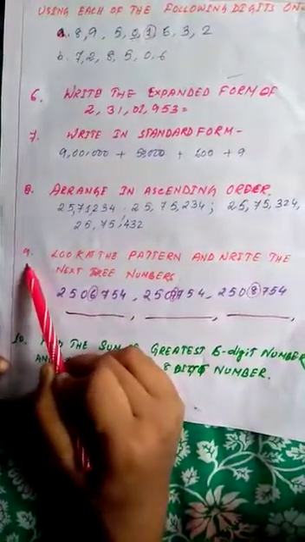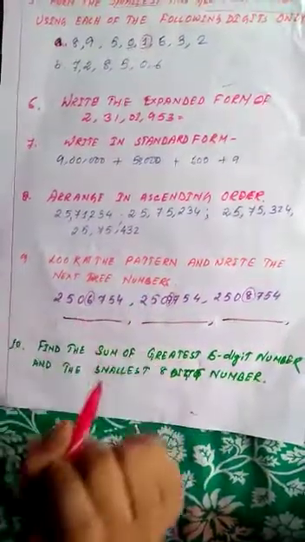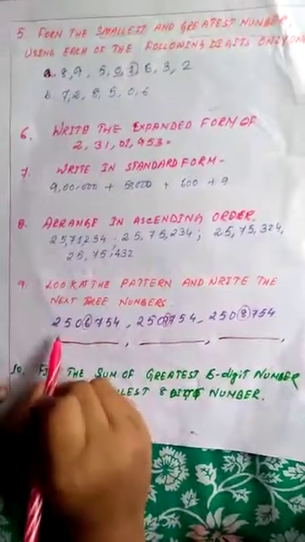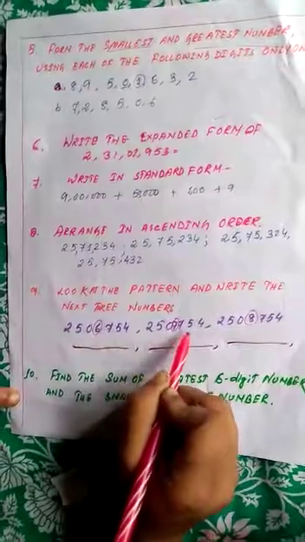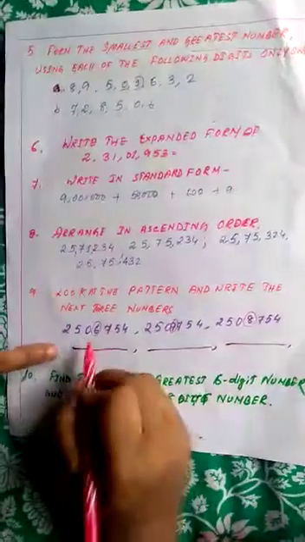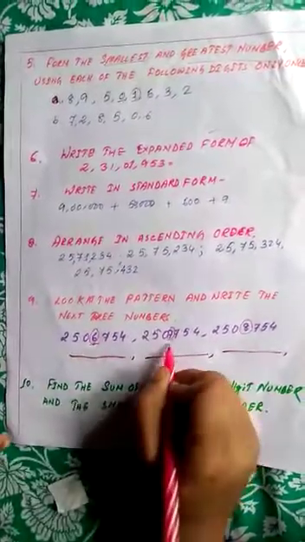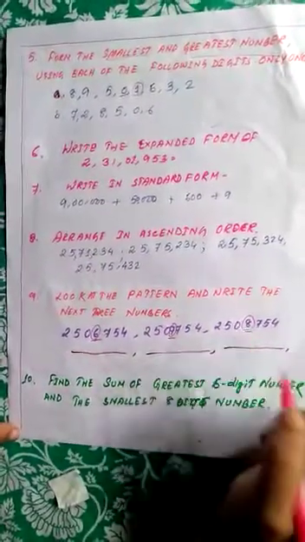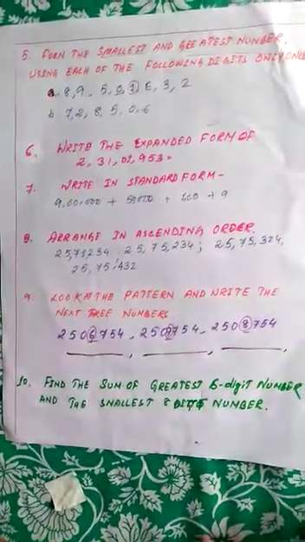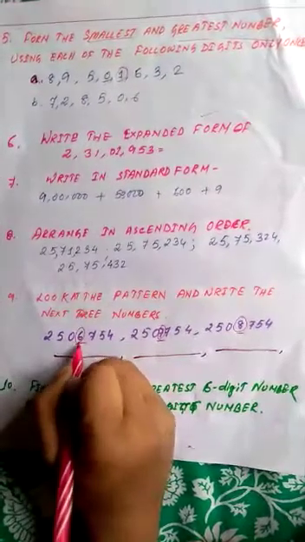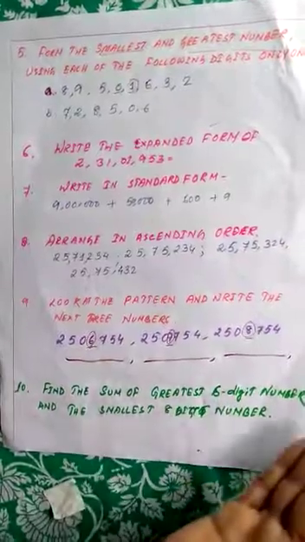Question 9: look at the pattern and write the next 3 numbers. This one I will explain a little bit. See here, 250674 and 2507754. You can see all the digits are the same except the thousands place: here it is 6, there it is 7, here it is 8. Only the thousands digit is changing, so 1000 is being added to each number.